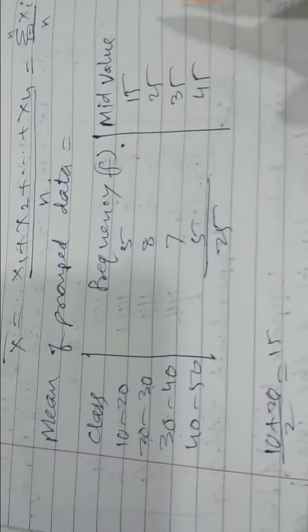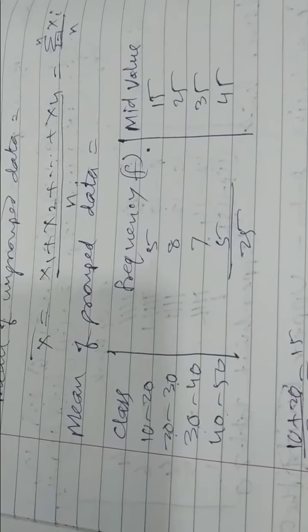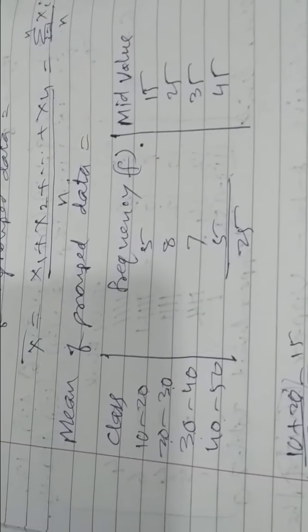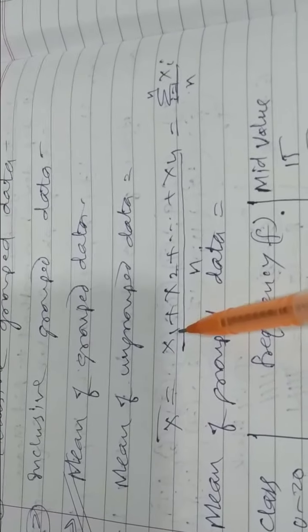Can you tell me what this formula is in another way? 10 plus 20 upon 2, what is this? We discussed finding the mean of ungrouped data, x1 plus x2.